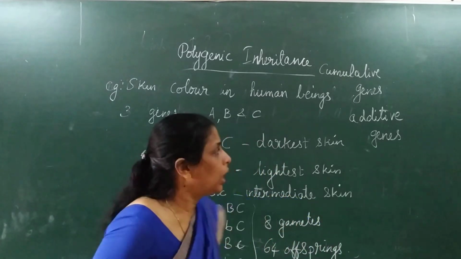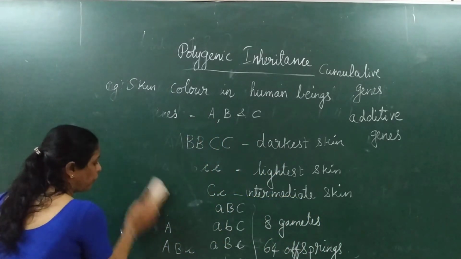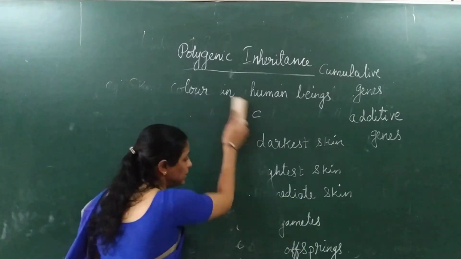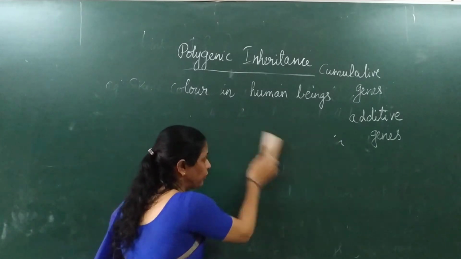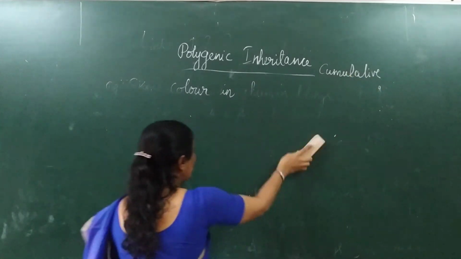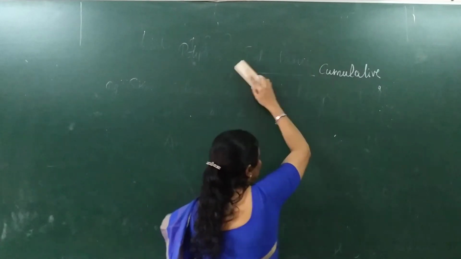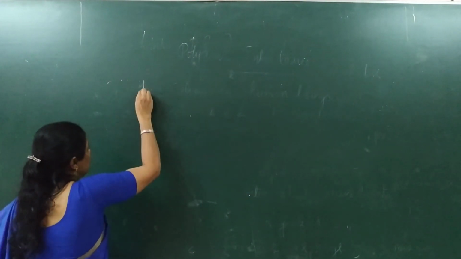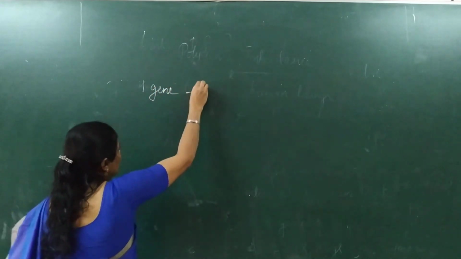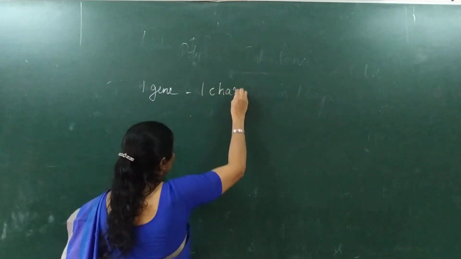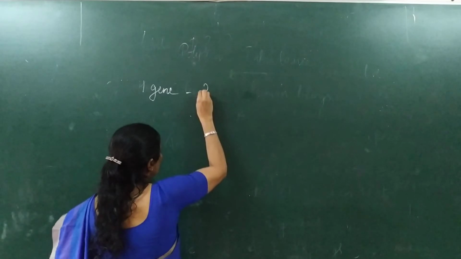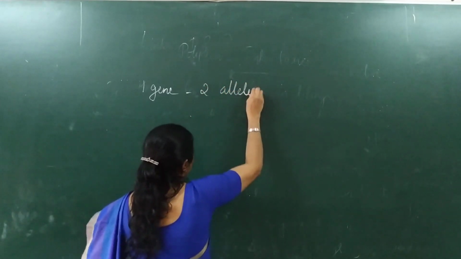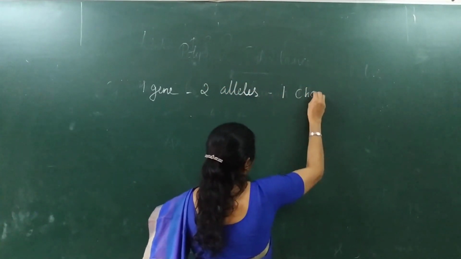So once again, let me write all the four different phenomena that we have studied. First one: normally a single gene has how many alleles? Normal condition is one gene, two alleles, one character.